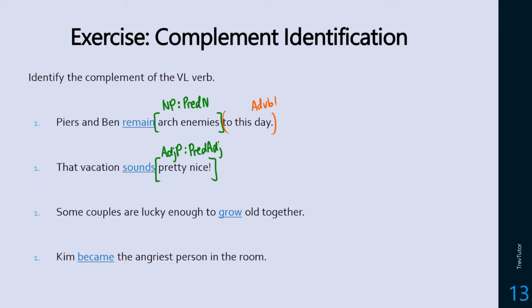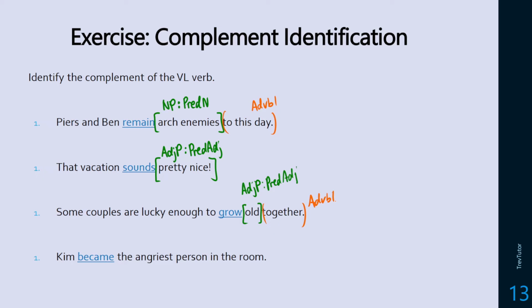Okay. Some couples are lucky enough to grow old together. So old equals old. This is what we're saying. So this is going to be an adjective phrase that is acting as a predicate adjective. Now, what is together? This is an adverbial as well, and we know because we can say it at the beginning of the sentence: together, some couples are lucky enough to grow old.